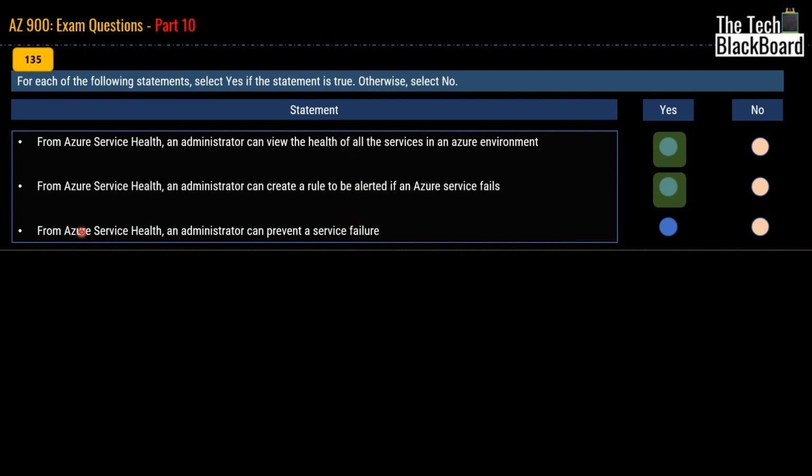Then we have the third statement which says from Azure Service Health, an administrator can prevent a service failure. The correct answer for this one is no. As I just mentioned, you can use Azure Service Health to view the health of the services. You can additionally also create the rules if any service fails. However, by no means Azure Service Health can prevent any service failure. That's why the answer is no.